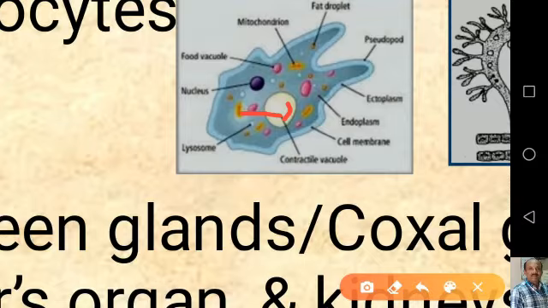Otherwise, if the contractile vacuole is absent, the plasma lemma functions as the excretory organ for the elimination of nitrogenous waste through the simple process of diffusion.